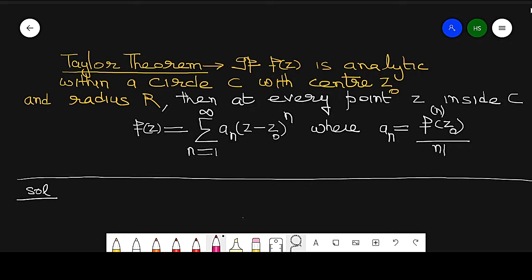State and prove Taylor theorem. Now, what is Taylor's theorem? What is the statement of Taylor theorem?